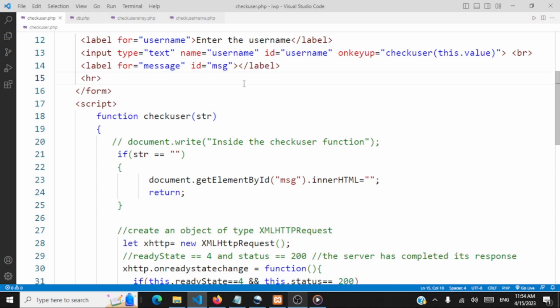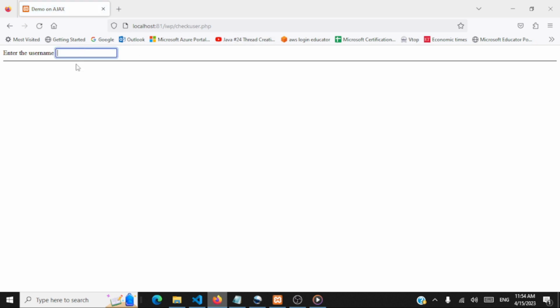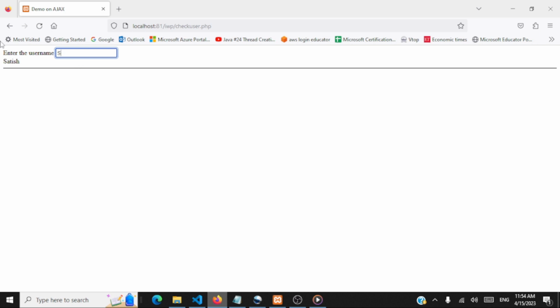Now let's check whether our code is working. Let's go to check user.php. So that is the place where the user enters his character. Say if he enters S, you see Satish is getting returned. If he enters M, Mohan and Matthew is getting returned. If he enters J, Jeff is getting returned. If he enters Z, 0 results. So we were able to generate asynchronous requests and responses using XML HTTP request object.